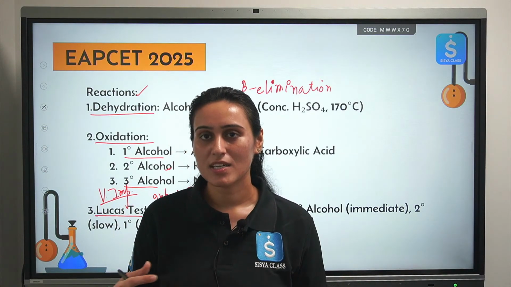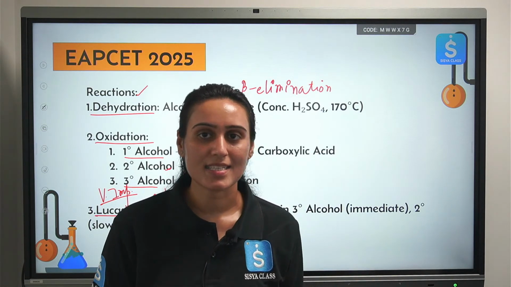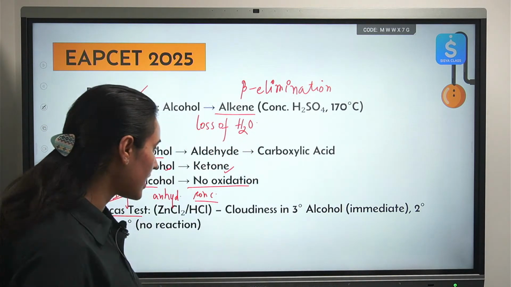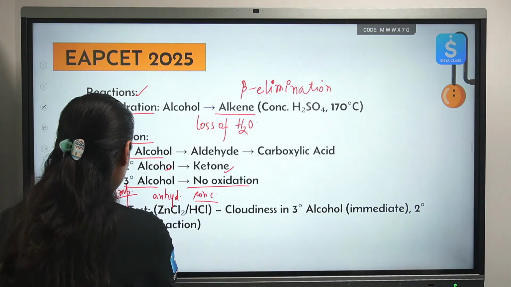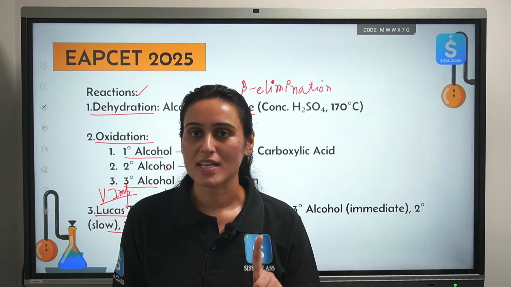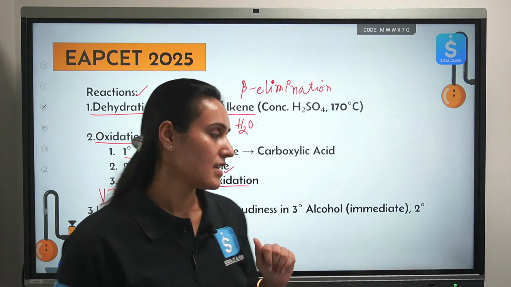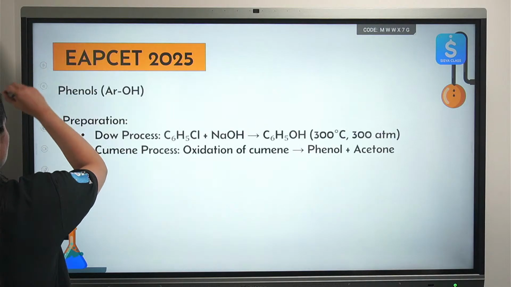So that is how you can distinguish between tertiary, secondary and primary alcohol. Tertiary alcohol, instant turbidity. Secondary alcohol, after some time. And primary alcohol, there will be no reaction with Lucas reagent. Very important concept, and remember the name of the reagent. Okay. See the next thing now.